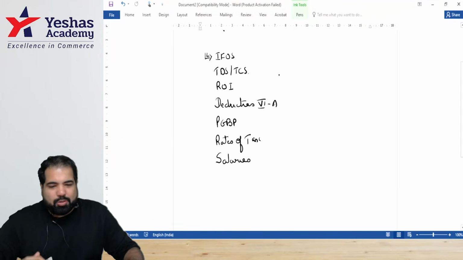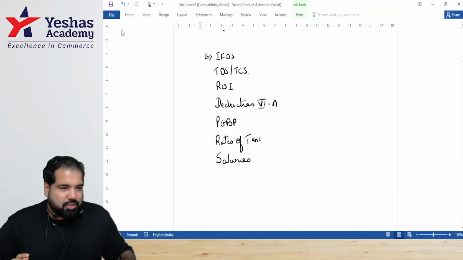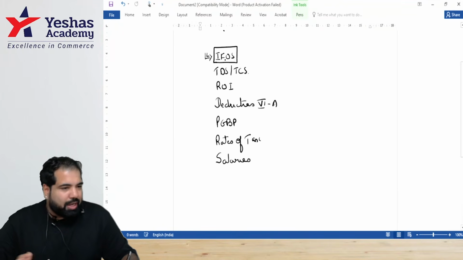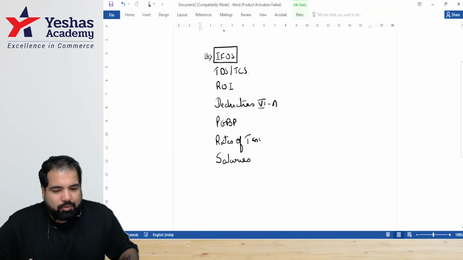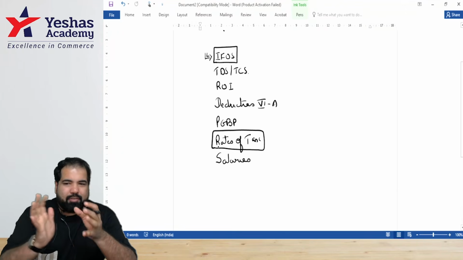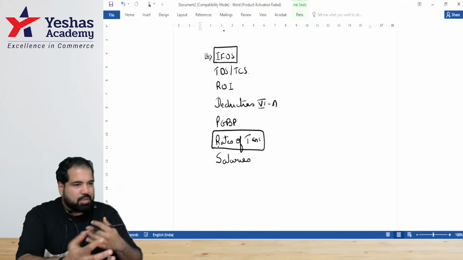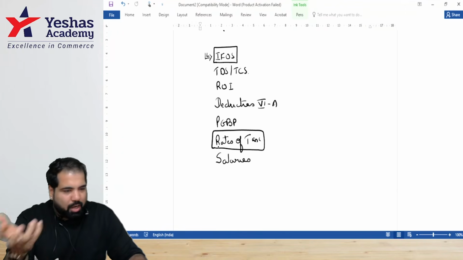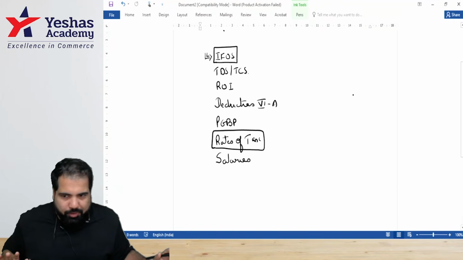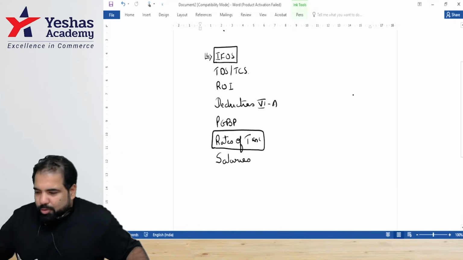All right, let's do one thing. No one has told me residential status and scope of income, but in today's agenda, guys, we have three chapters. One is I want to finish IFOS, so I want to do IFOS really well. I want to do rates of tax in terms of the old scheme and the new scheme. First, focusing on the old scheme, then we'll spend a day, and after that, we'll do the new scheme. There is a change in the mindset of how we do the old and new scheme. And I also want to do residential status and scope of income. So these are the three chapters that I'm going to tackle today.